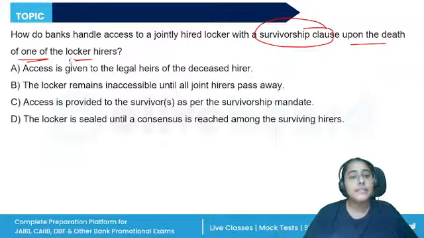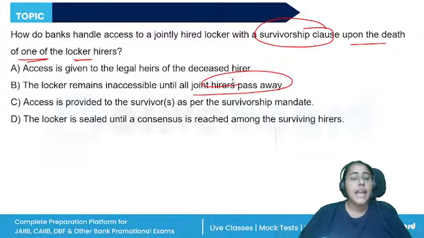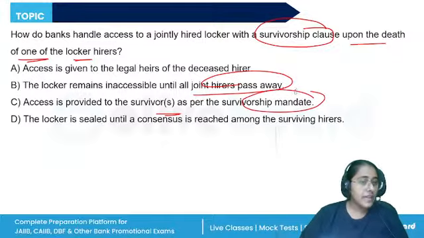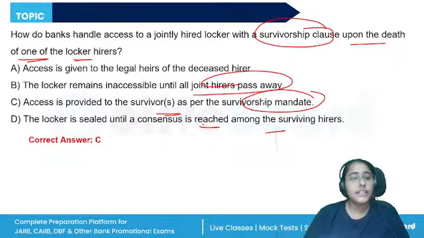The locker remains inaccessible until all the joint hirers pass away. Access is provided to the survivors as per the survivorship made. The locker is sealed until a consensus is reached. So the survivorship clause is there. Thus, access will be provided to the survivors as per the clause made.